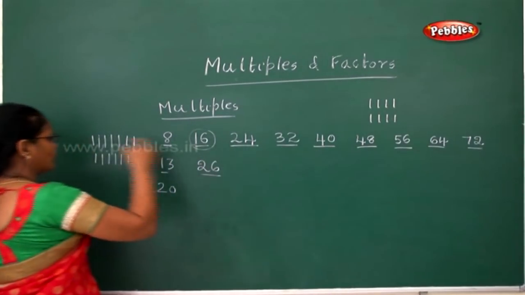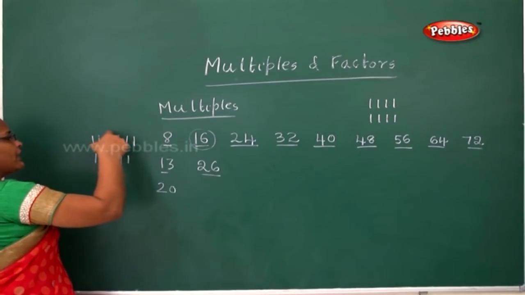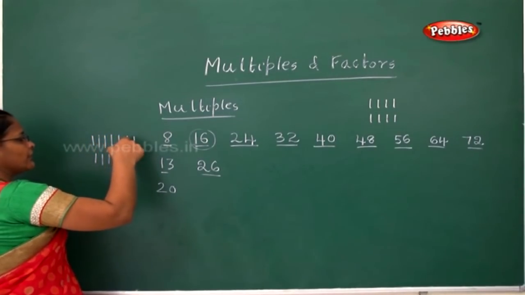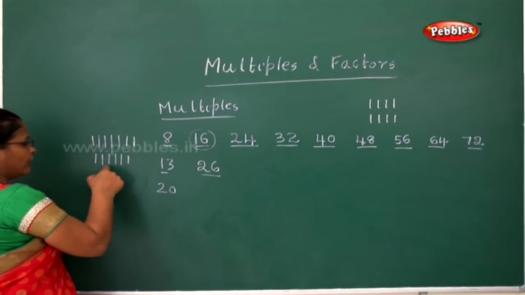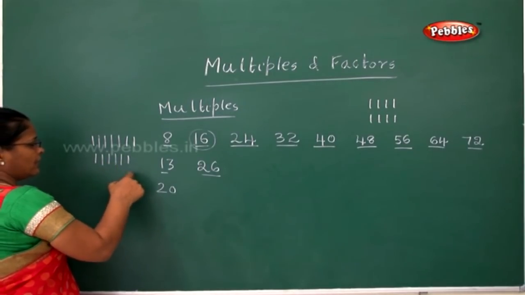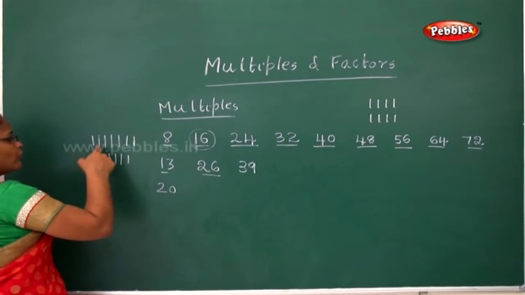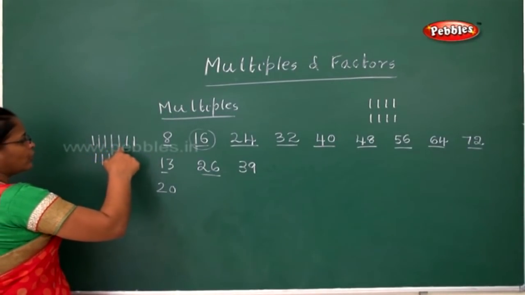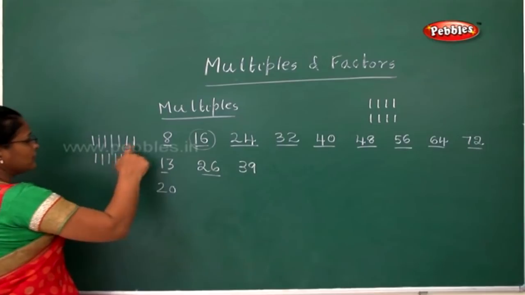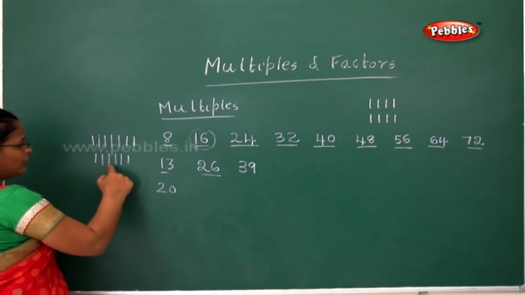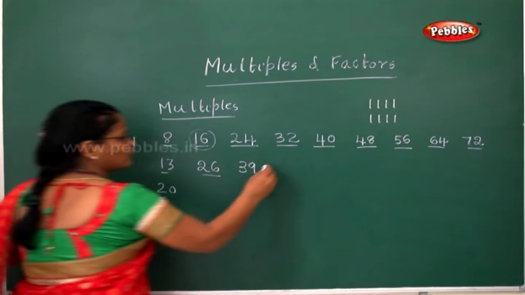Now again start counting. 27, 28, 29, 30, 31, 32, 33, 34, 35, 36, 37, 38, 39. Then again start counting. 40, 41, 42, 43, 44, 45, 46, 47, 48, 49, 50, 51, 52.